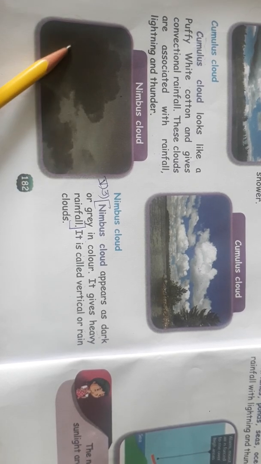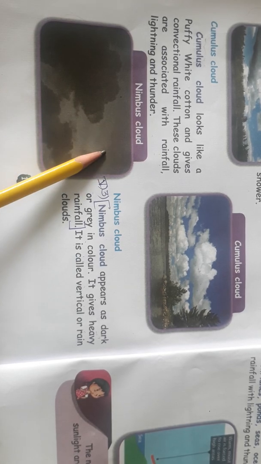This is a nimbus cloud. How does it look? It looks very dark. It is black in color, right? Here it is black, and this area is grey in color. They mentioned it as dark color. Nimbus cloud appears dark or grey in color.